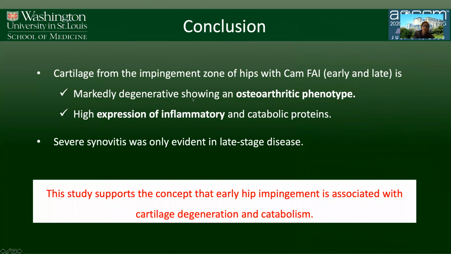So in conclusion, the cartilage from the impingement zone of hips with CAM FAI at both early and late stage disease is markedly degenerative, showing an osteoarthritic phenotype. They also have a high expression of inflammatory and catabolic proteins. However, severe synovitis was only observed in the late stage disease, or in those patients with advanced arthritis. This study supports the concept that early hip impingement is associated with cartilage degeneration and catabolism.